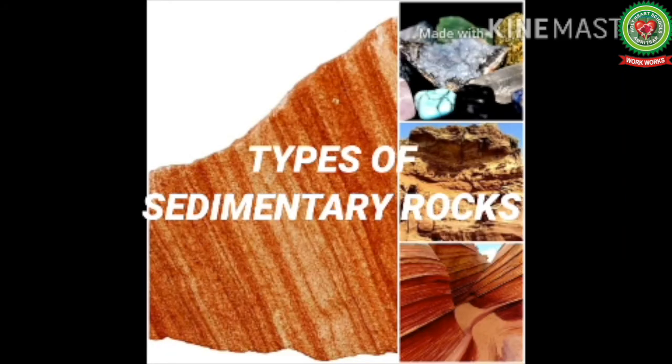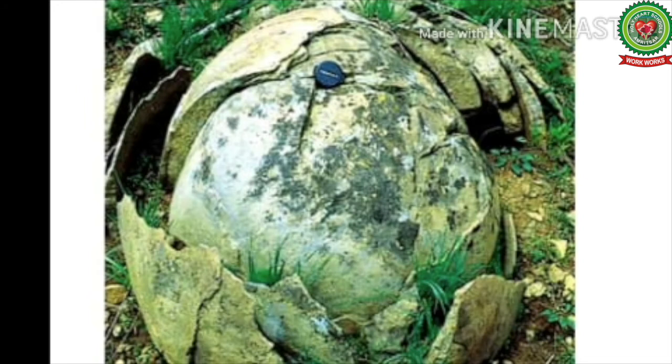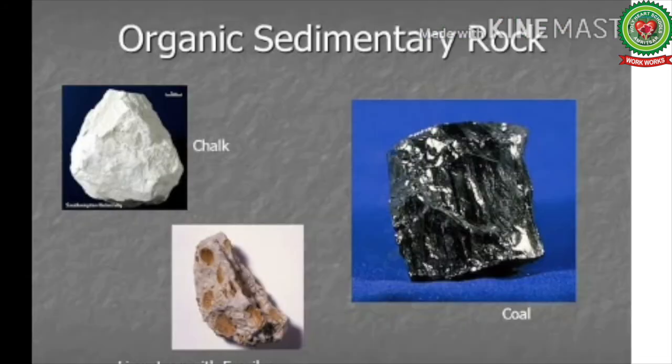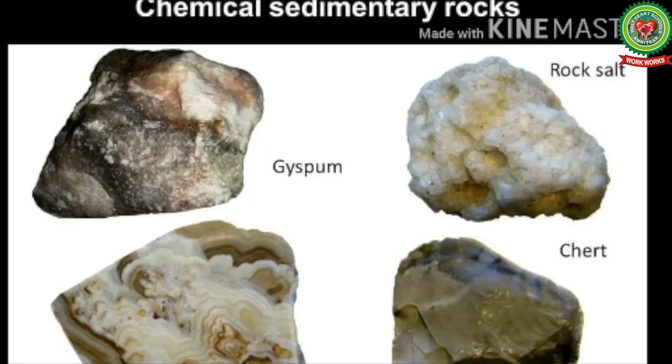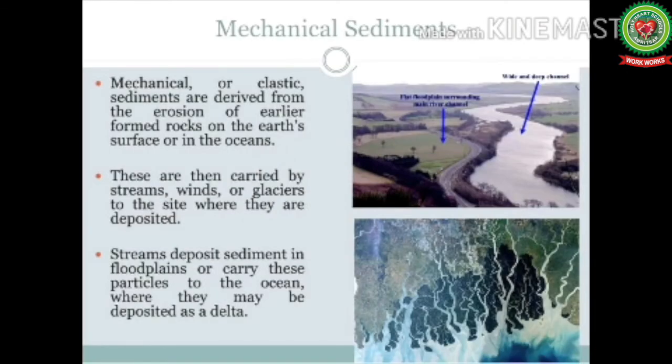Next we have types of sedimentary rocks. Sedimentary rocks are divided into three classes according to their formation: mechanically formed sedimentary rocks, organically formed sedimentary rocks, and chemically formed sedimentary rocks. Mechanically formed sedimentary rocks contain the fragments of waste from disintegration or breaking up of other rocks. The agents of denudation break them further and transport them to new sites where they are deposited and form the new sedimentary rock, examples sandstone, shale, and clay.